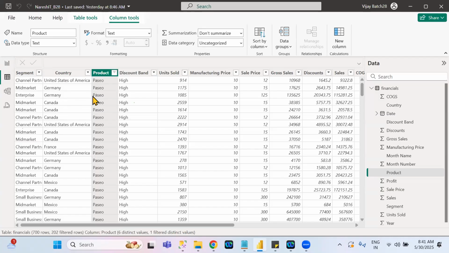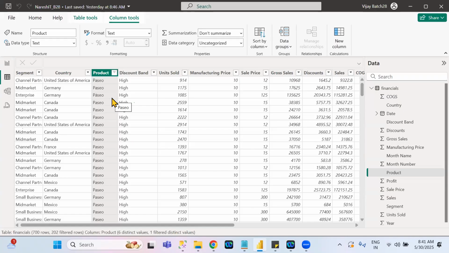What is the purpose of filtering here? Just for testing purposes. Suppose you're writing some logic in the visualization and you are seeing some value. Whether that value is correct or not, where do you need to test it? In table view only. By filtering multiple column values, you see the final result, and whether the result in the visualization is the same or not, we need to verify here itself. Very, very important point. Understand clearly?